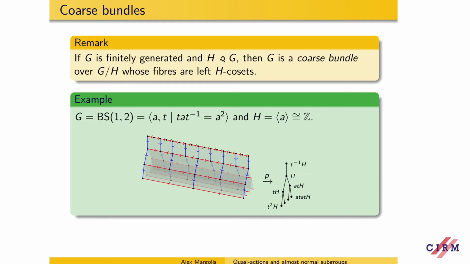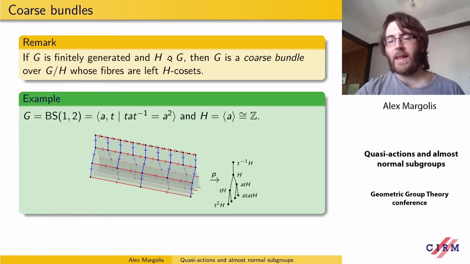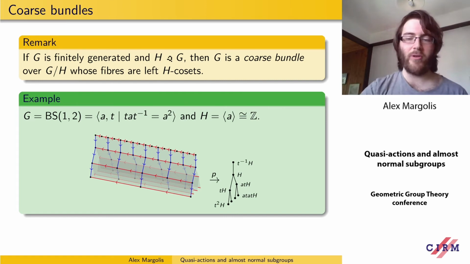So what happens is, this is the Cayley graph or Cayley complex of the Baumslag-Solitar group. And if we collapse all the left H cosets to points, we get the Bass-Serre tree of the Baumslag-Solitar group. And likewise, if we take preimages of points of the Bass-Serre tree, we recover the original group.